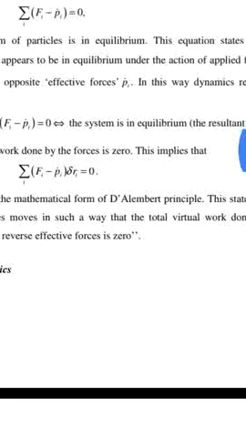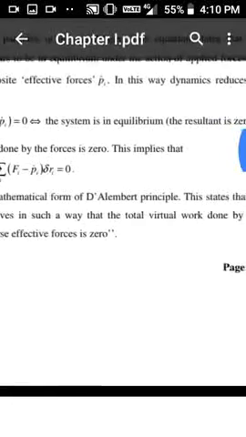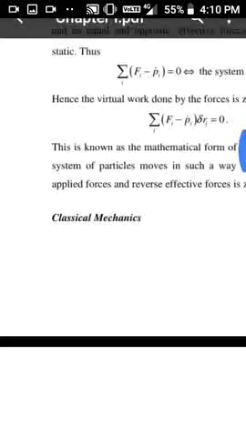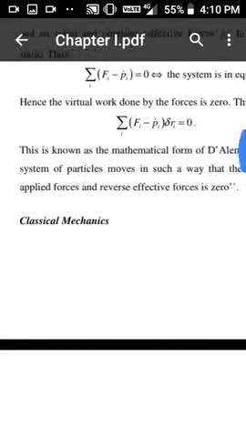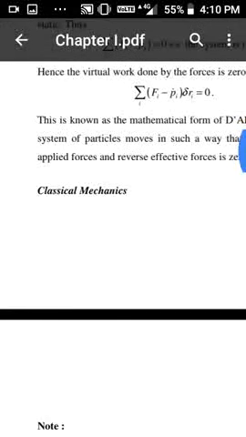The system is in equilibrium, the resultant is 0. Hence, the virtual work done by the forces is 0. This implies that summation of Fi minus Pi dot delta Ri is equal to 0.